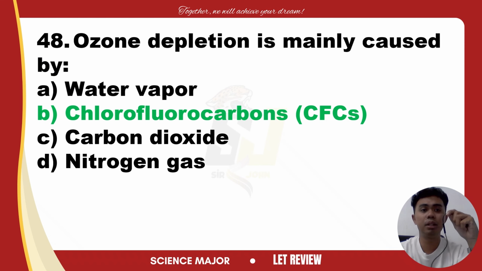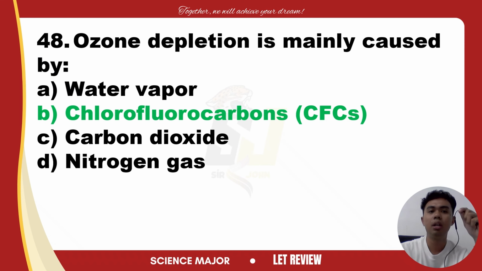When released into the atmosphere, the CFCs rise to the stratosphere where they are broken down by ultraviolet radiation. This process releases chlorine atoms that break apart ozone molecules, leading to the thinning of the ozone layer. The ozone layer is crucial for protecting life on Earth from harmful UV radiation.